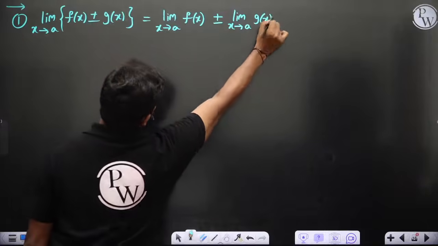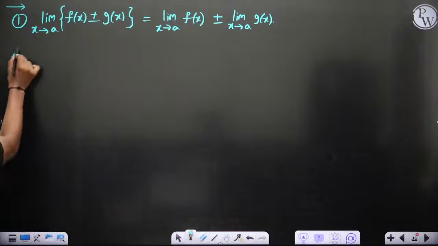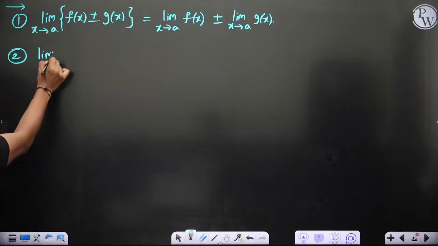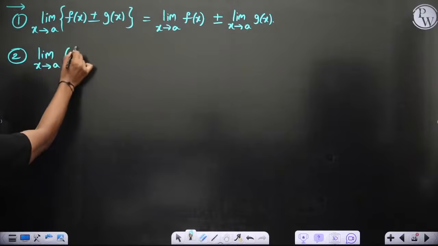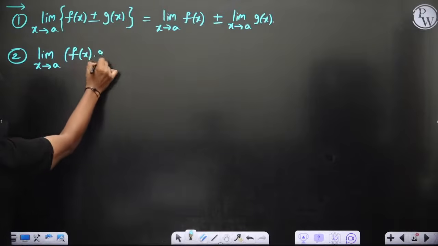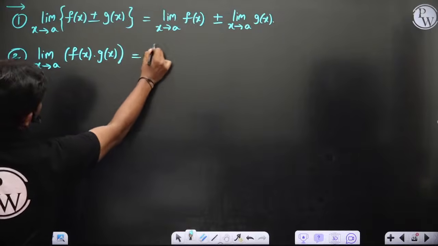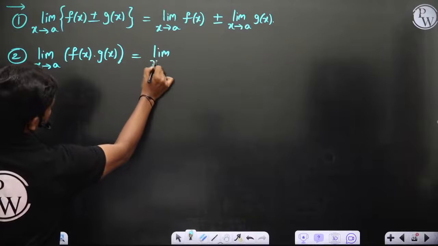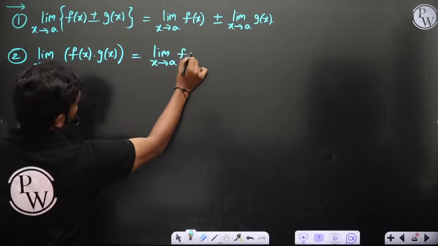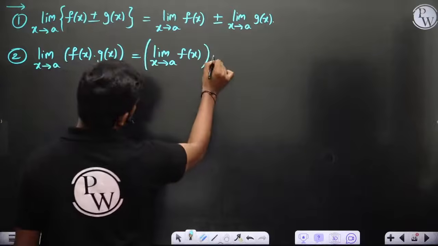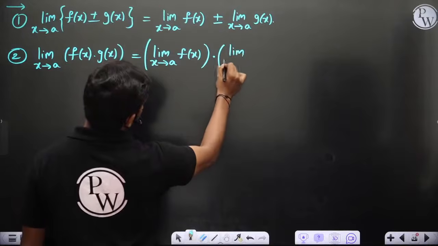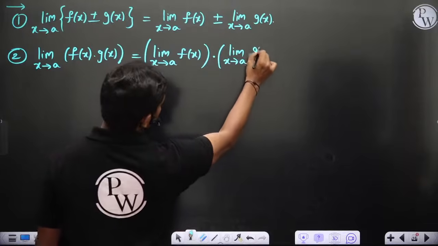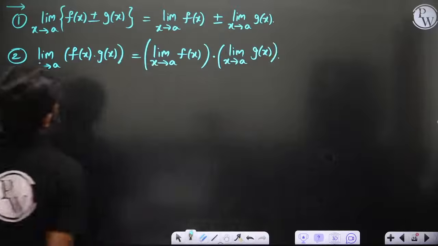Second, limit x tends to a of f of x into g of x. If you have the product of f of x and g of x, then you can write this as limit x tends to a of f of x multiplied with limit x tends to a of g of x.